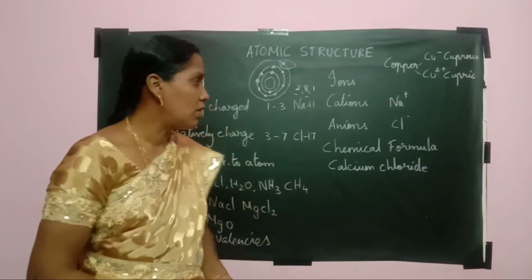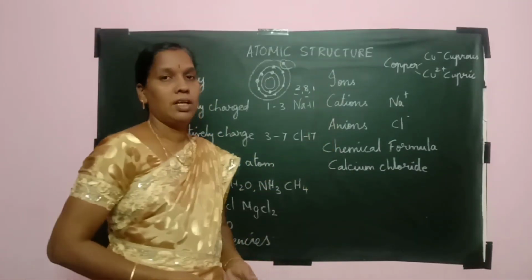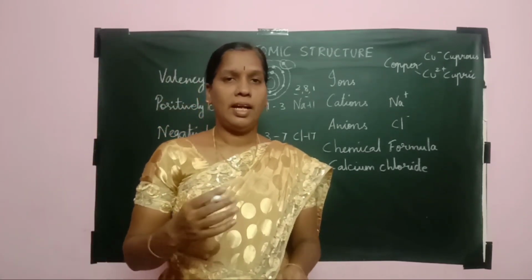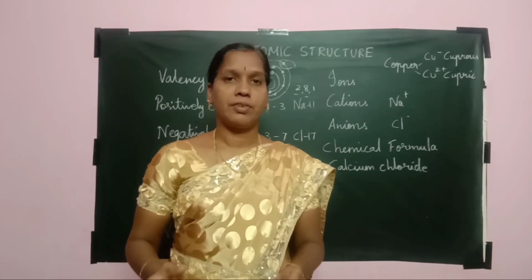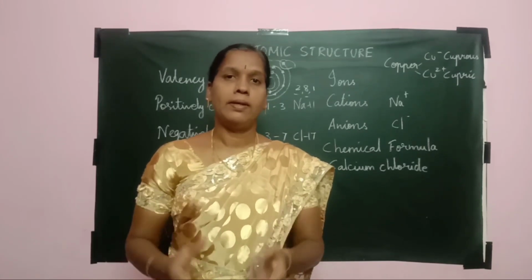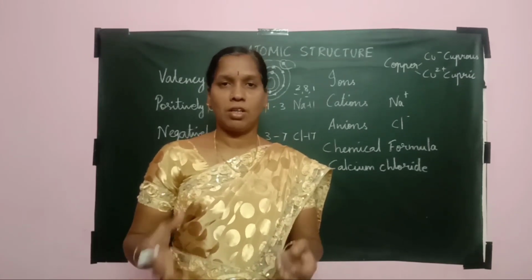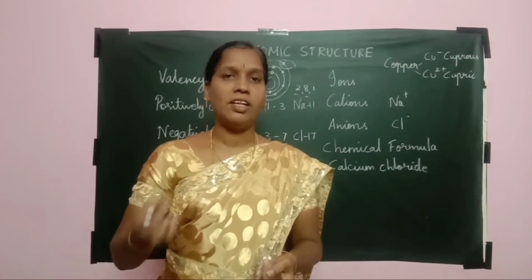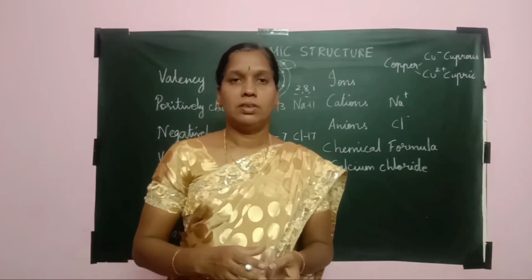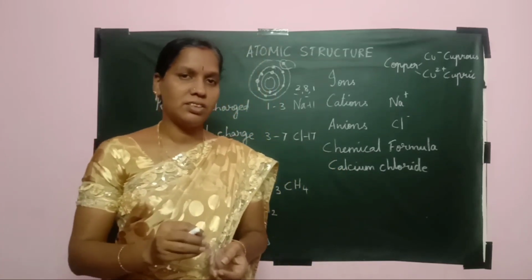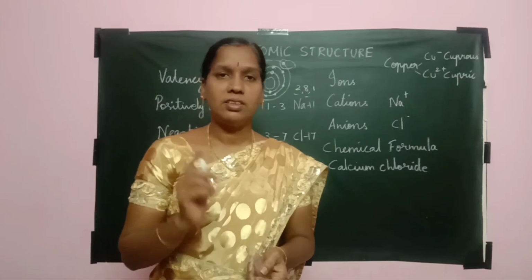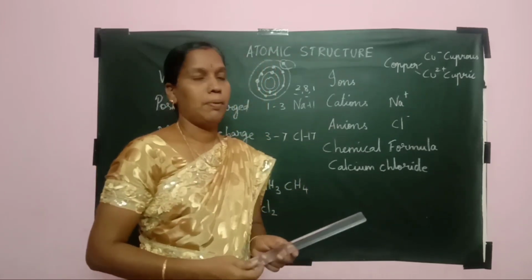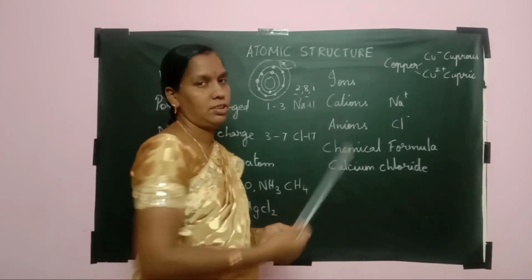Now we move on to ions. What do you mean by ions? An atom or group of atoms, when combined to form a chemical component or compound, may either lose the electron or gain the electron. They are said to be ions or radicals. It is of 2 types, cations and anions. Positively charged and then negatively charged.